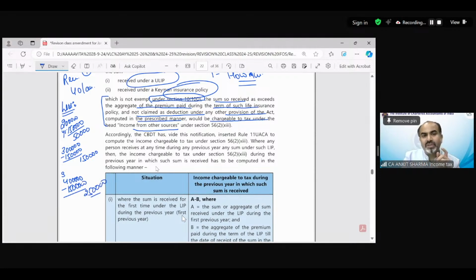So now the provision we just read out says the amount of premium which we did not claim as deduction under any provision of the Act would be deducted from this received value.